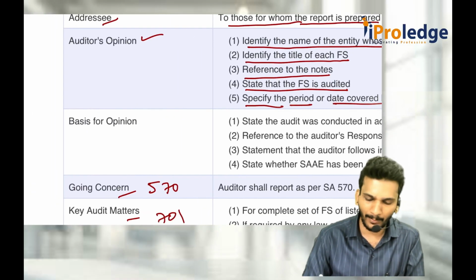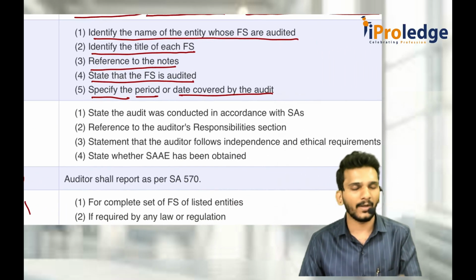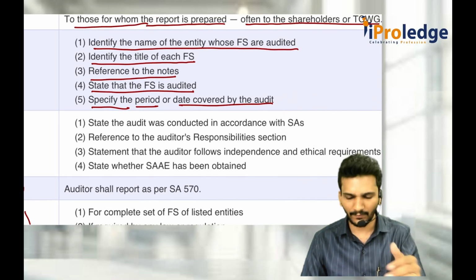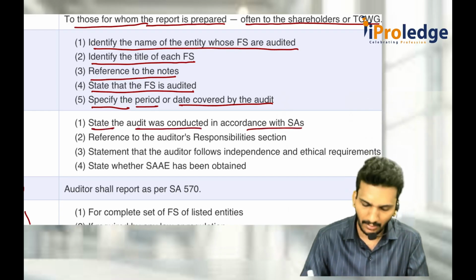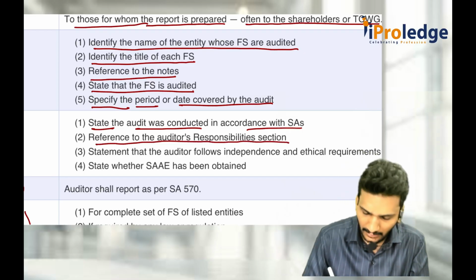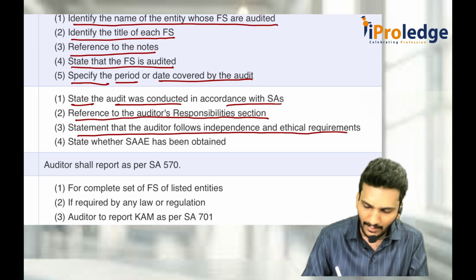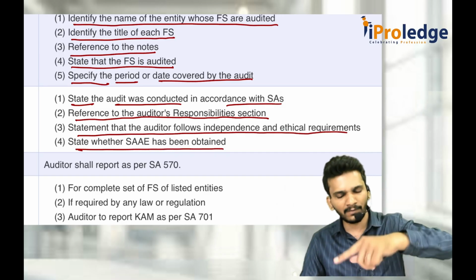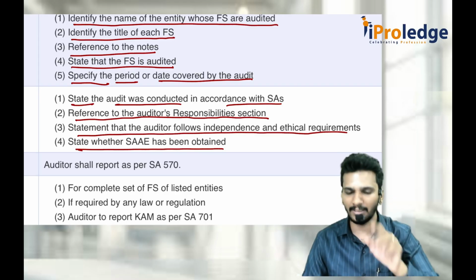After giving the opinion section, you should go through the basis for opinion. What is the basis for opinion? You are telling that everything is correct, or not correct. What is the base? Because of these things, you state that the audit was conducted as per standards on auditing. A reference to the auditor's responsibility section is also given. A statement that the auditor follows independence and ethical requirements also has to be told. And state whether sufficient and appropriate audit evidence is obtained. Based on these 4 items, my opinion is this. You should tell this as the basis.